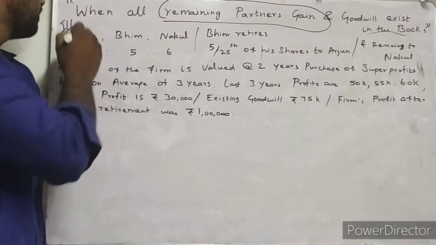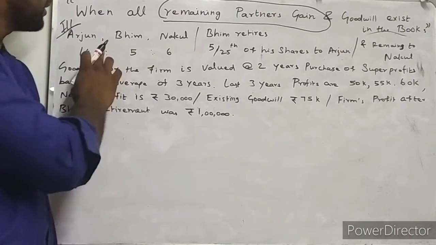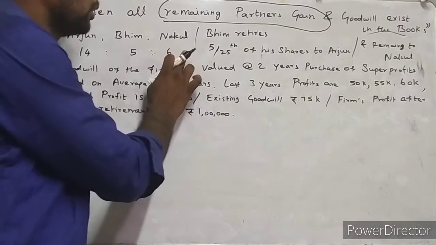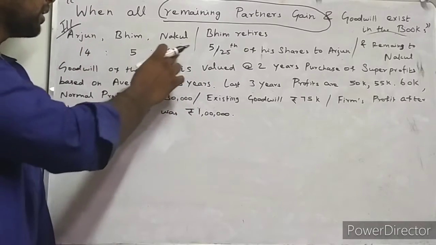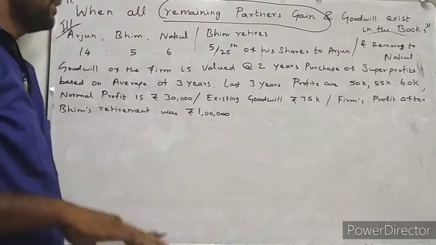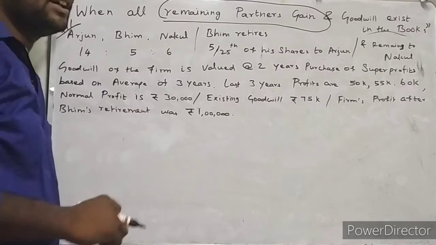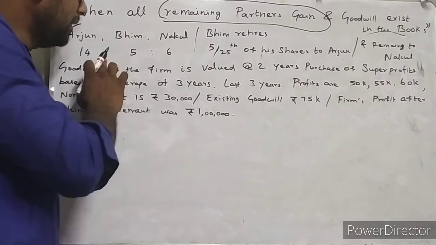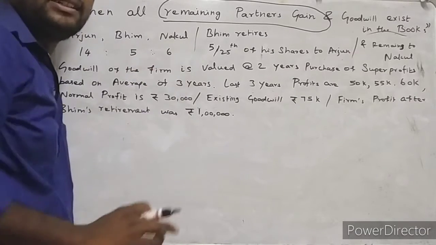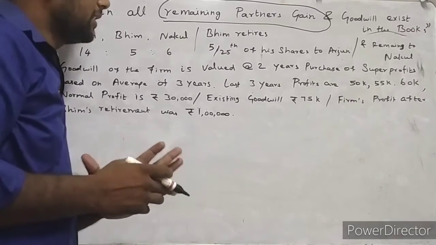So this is the problem illustration. It is available in your T.S. Grewal's book. Arjun, Bhim, Nakul are partners in a partnership firm. They are sharing profit and loss in the ratio of 14:5:6. It is their existing profit and loss sharing ratio.